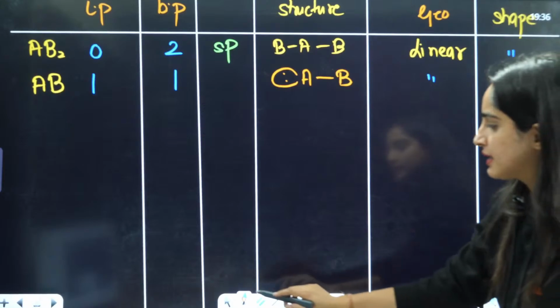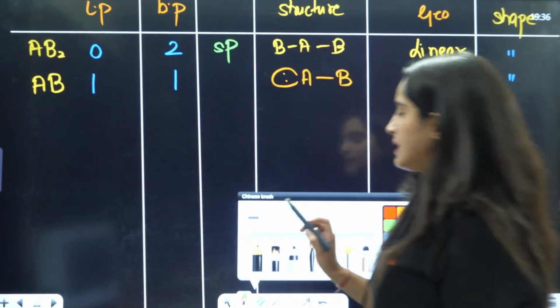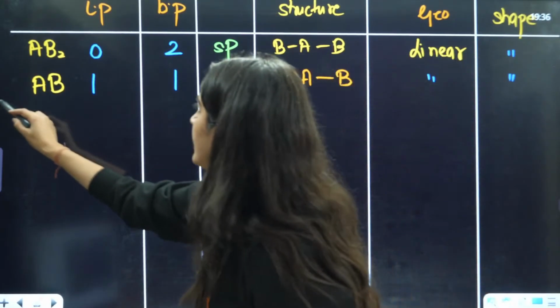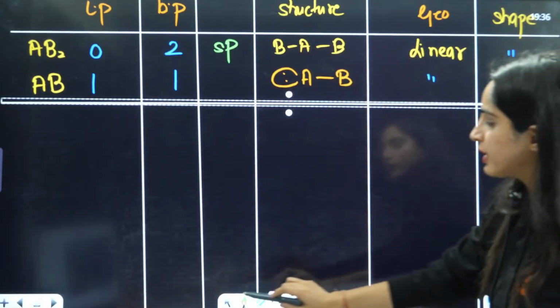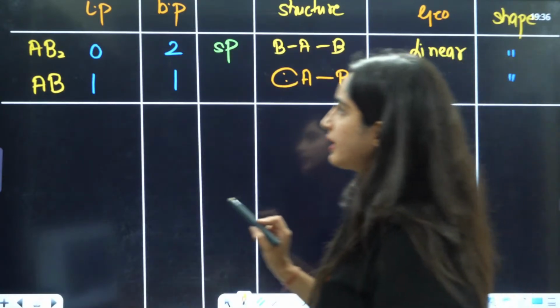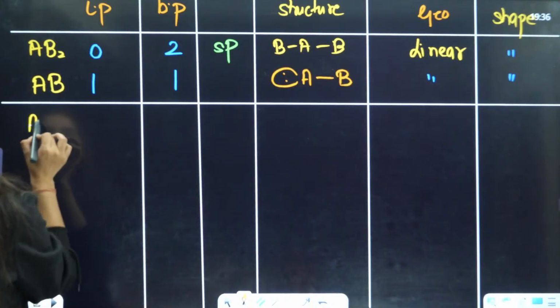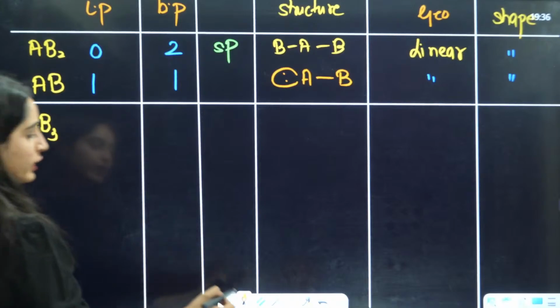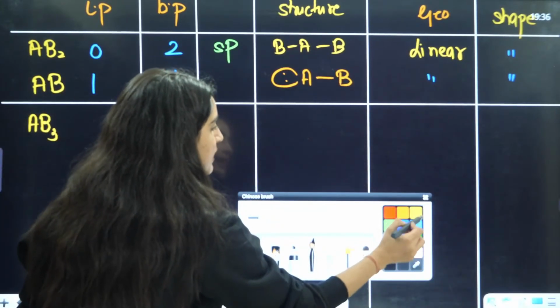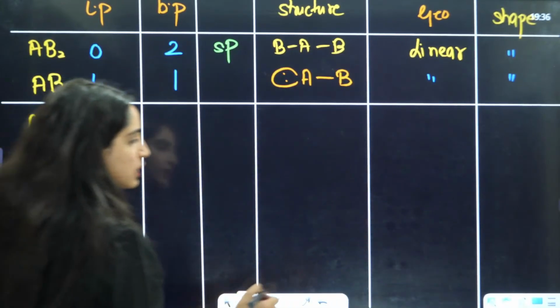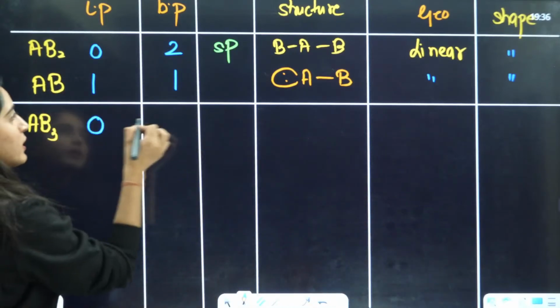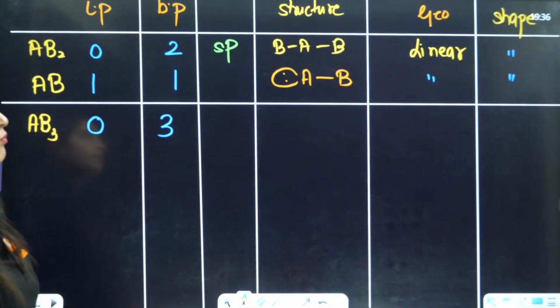Now, second, when total you will have what kind of geometry? For example, let's say an AB3 kind of molecule. In one situation you have zero lone pair and 3 bond pair.